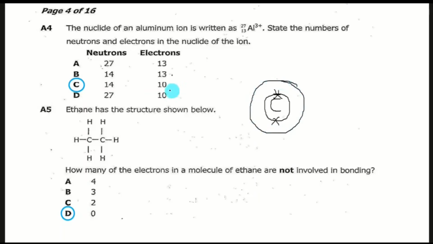Now if it is surrounded by these 4 bonds, 1 bond, 2 bond, 3 bond, 4 bond, it means it scattered its electrons like this. One was here, another one here, another one here, another one here. Then this is this carbon, then another carbon is this one.